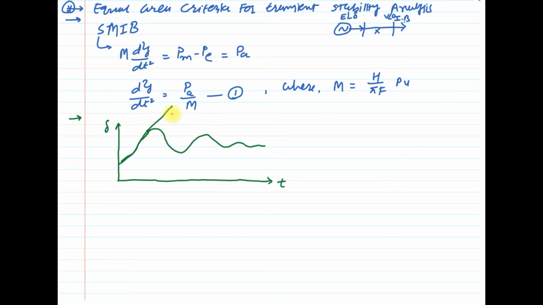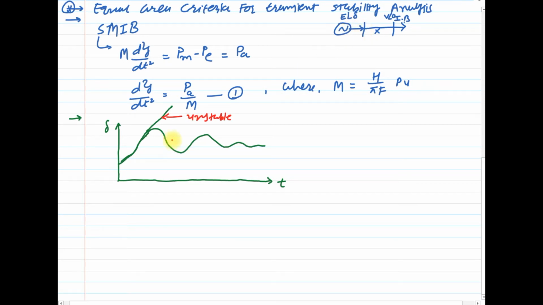From this diagram we can predict two operating conditions of this SMIB system. One is unstable operation, where the machine loses synchronism and goes out of step from the system.